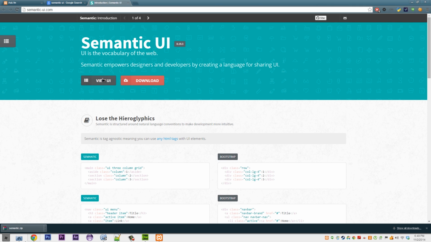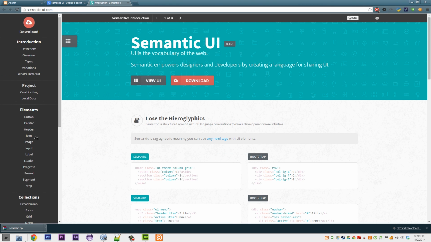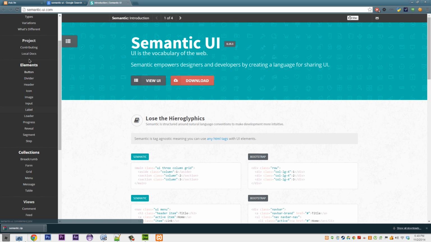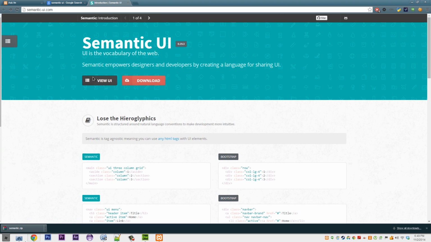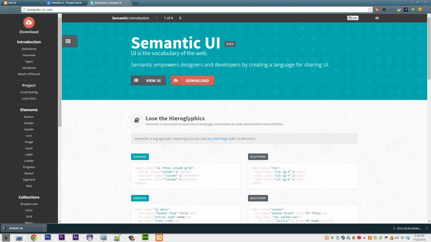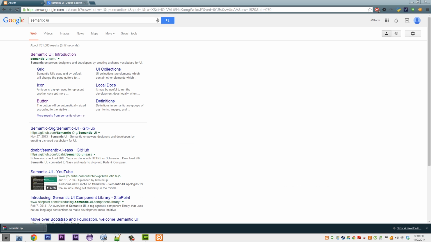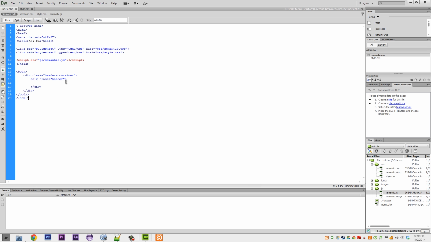Now with Semantic UI, we'll just have a look at everything over here. It teaches us everything that we're going to need, basically. We'll go along here to learn some things, but I have it up over here. Alrighty, let's start doing this, shall we? Alright. We can close this now and come back into Dreamweaver.